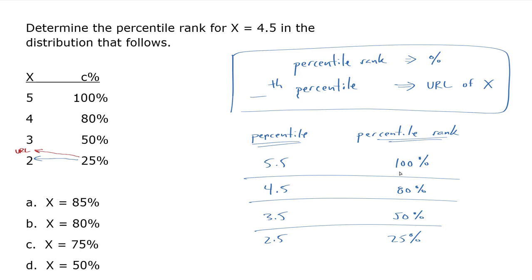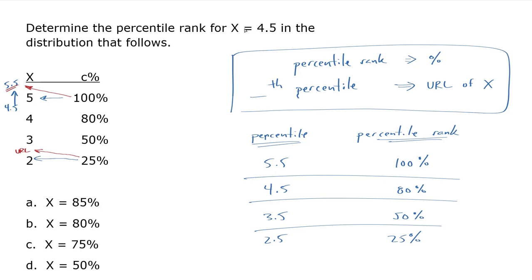And if you think about it, this has to make sense. 100% of scores cannot be equal to or less than 5 because 5 has real limits. 5 really means all the way up to 5.5 all the way down to 4.5. So some scores could be as high as 5.5. How could you say that 100% of scores are equal to or less than 5 when some scores can be above that? They can be as high as 5.5. So it makes more sense to say 100% of scores are equal to or less than the upper real limit.